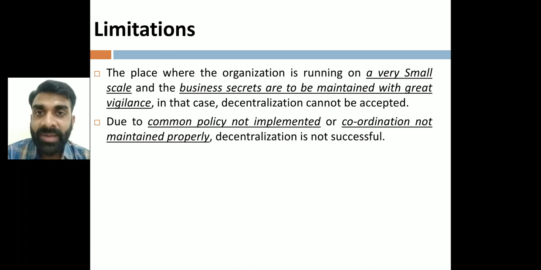Now limitations. What are the limitations of decentralization? First, when the size is small, decentralization is not possible; that is, if the business unit is small, it is not possible. And where business secrets need to be maintained, decentralization will not be successful. The reason is that when you delegate authority, you are allowing that person to know about the business secrets. As we have learned in chapter 3, strategy must be hidden, but here that strategy will be open.